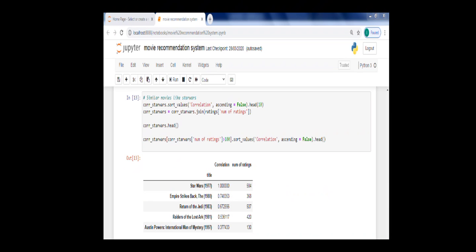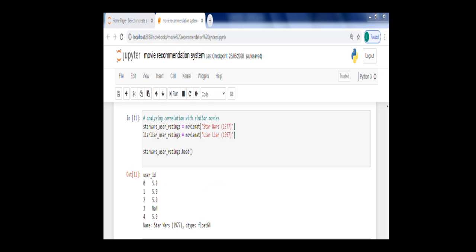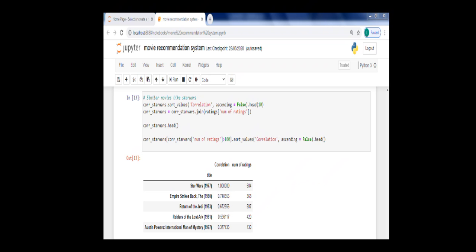I've selected two movies. One is Star Wars and the other is Liar Liar. For similar correlation, like Star Wars, you can see in the output the correlation and the number of ratings. For Star Wars, correlation is 1 and number of ratings 584. If we see Empire Strikes Back, correlation is 0.74853 and the number of ratings is 368. Then Return of the Jedi and so on it goes.